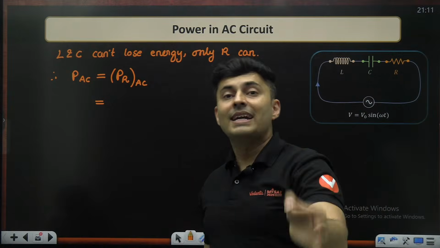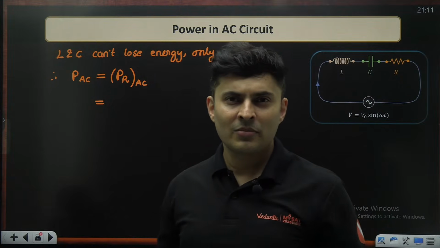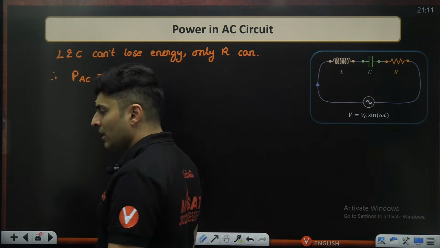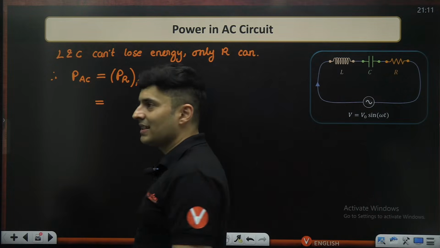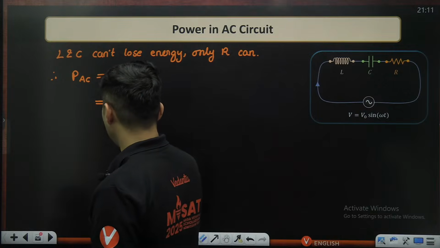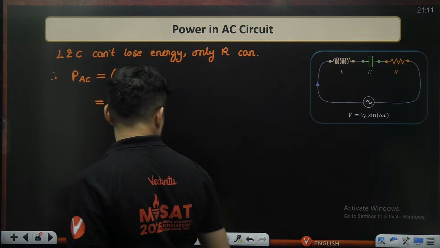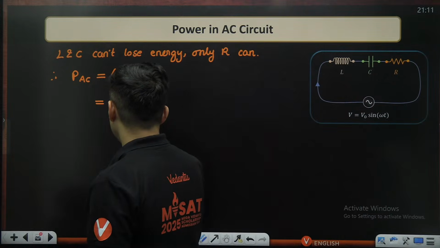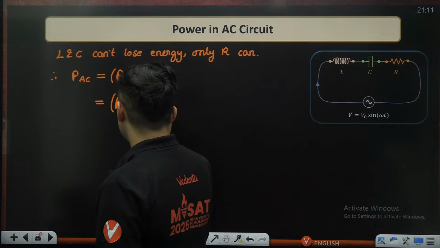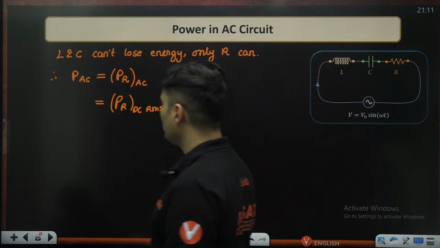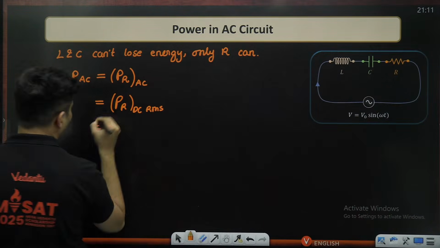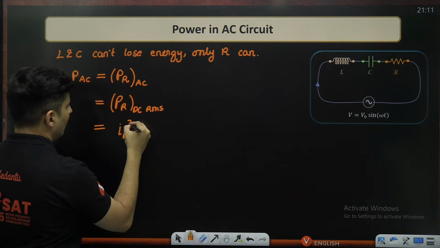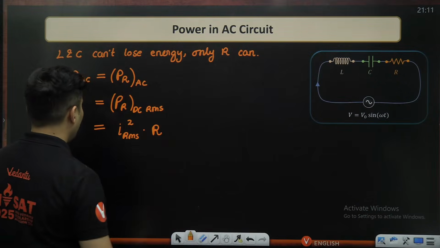Exactly for that, we created the concept of RMS so that we don't have to break our head every single time integrating or differentiating. I can just say the power across the resistor in AC is nothing but the power across the resistor in DC considering the RMS value. So what is that RMS value of that particular current? I will just write I RMS square multiplied by the resistance.